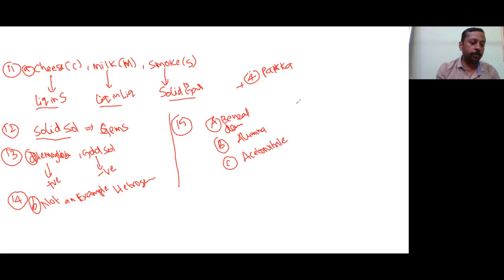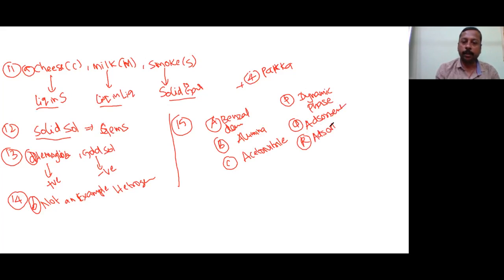And here P is the dynamic phase. That means mobile phase is just modified and written as dynamic phase, the moving phase. And next one is adsorbent, and R is adsorbate.